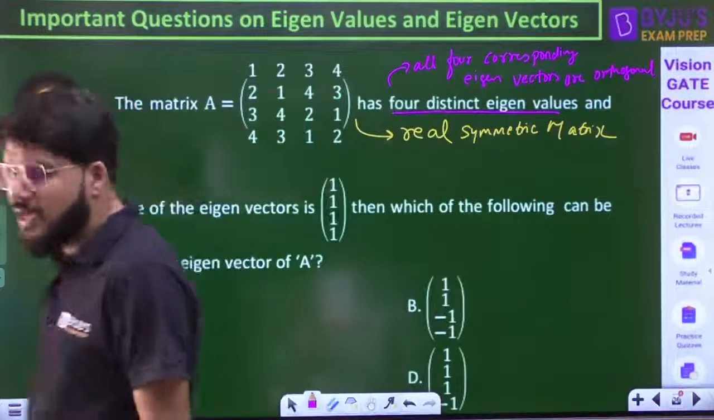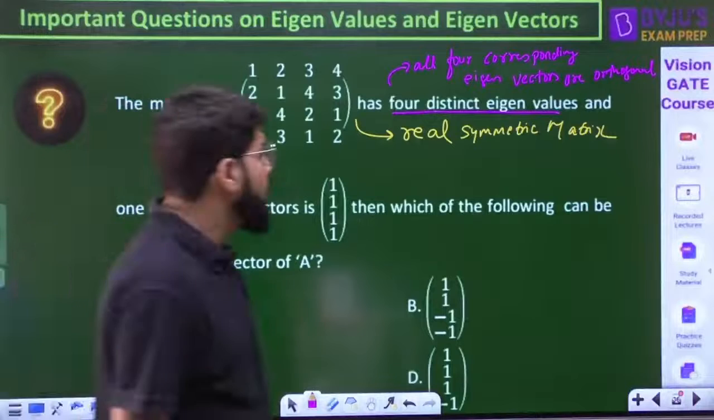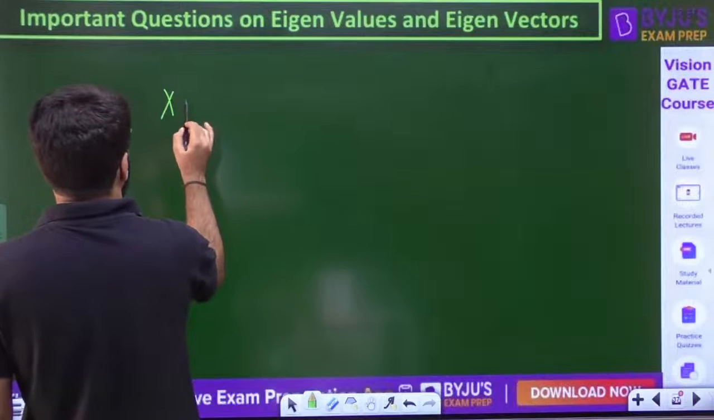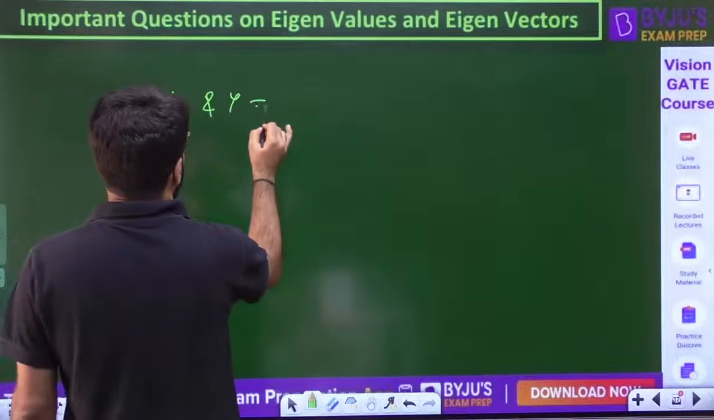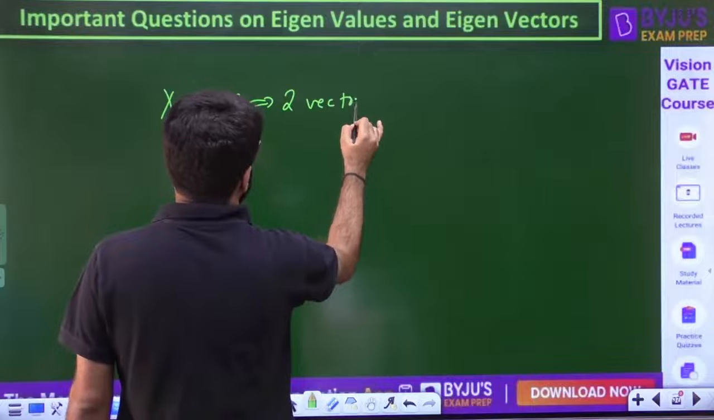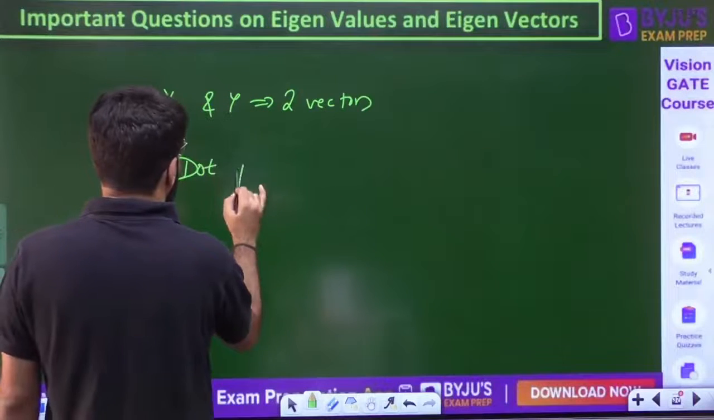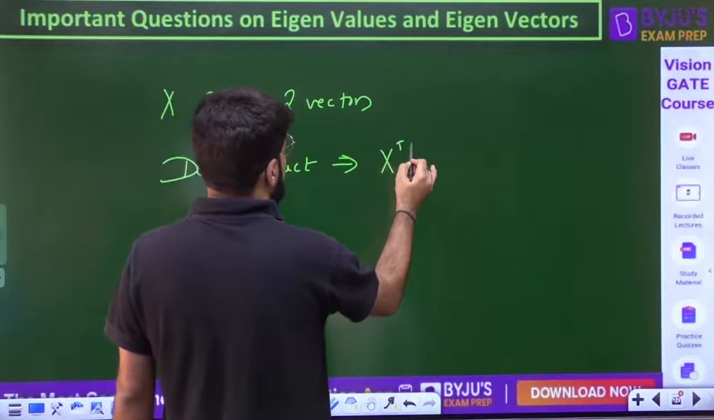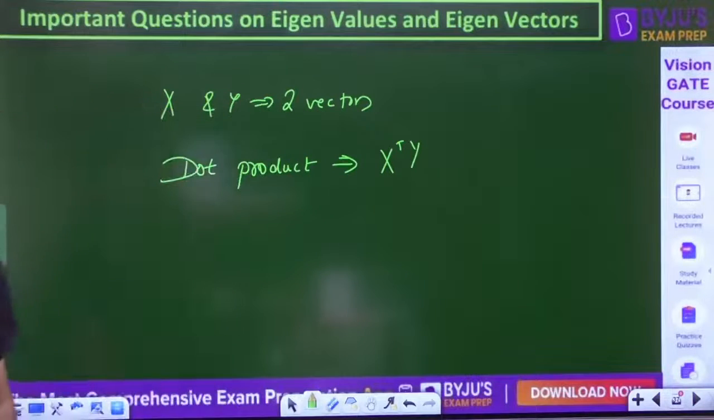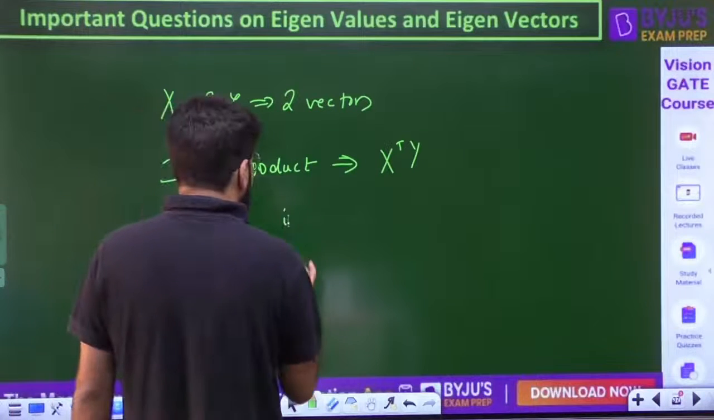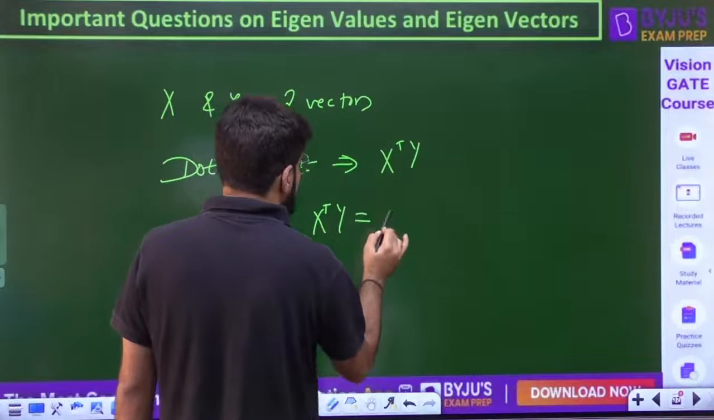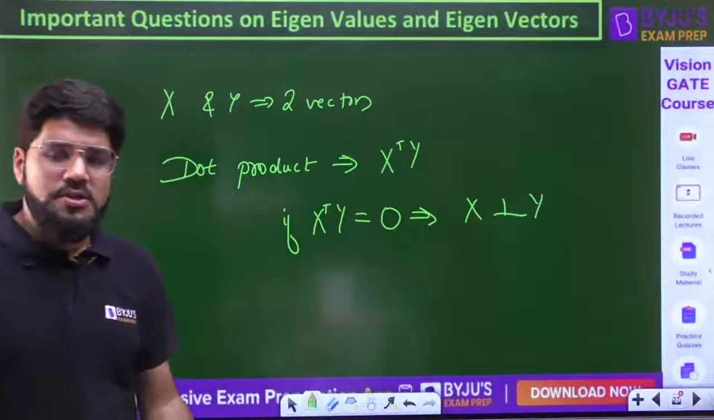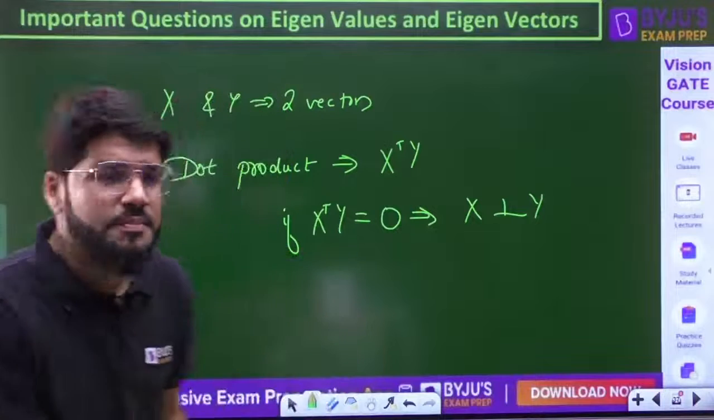Orthogonal. How do you check whether vectors are orthogonal or perpendicular? Suppose there are 2 vectors, x and y, any 2 vectors. How do you define their dot product in the matrix form? Their dot product is written as x transpose y. If x transpose y is 0, we say that x is perpendicular to y, because the dot product is 0 for perpendicular vectors. That is the basics we know.